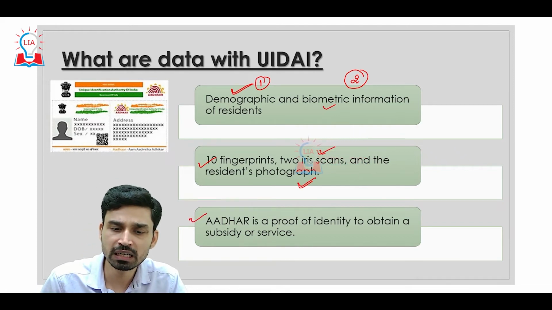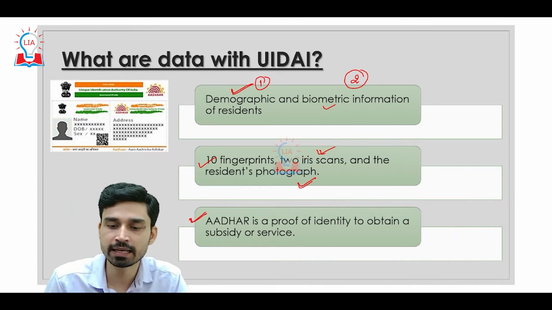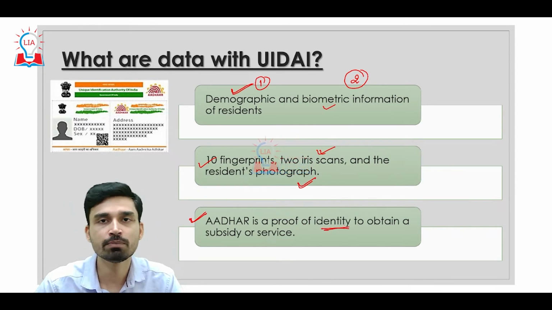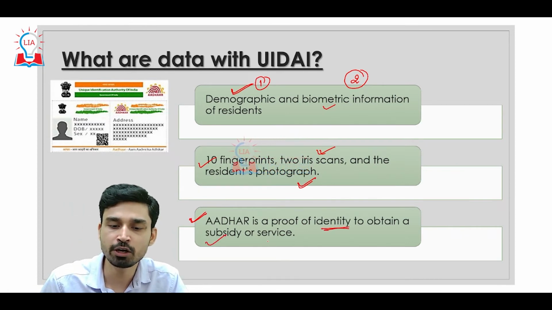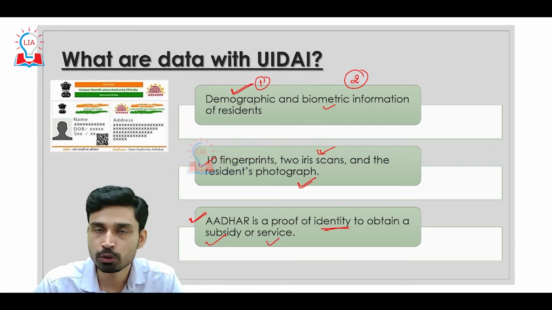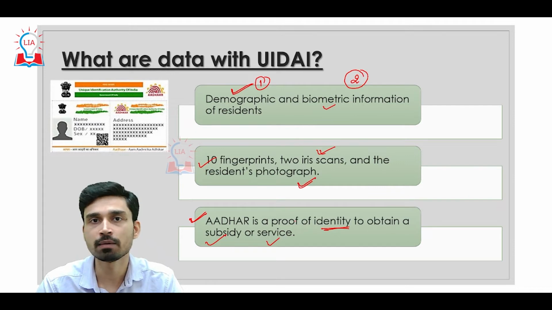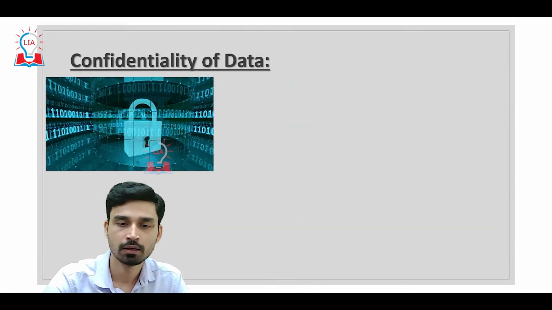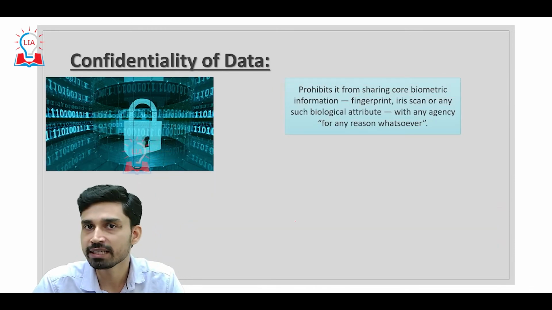Also, as per the government mandate, Aadhaar is considered a proof of identity, basically to obtain any subsidy or services that are provided by the government. Aadhaar, again to remind you, is not considered a proof of citizenship. Now, what about the confidentiality of the data?